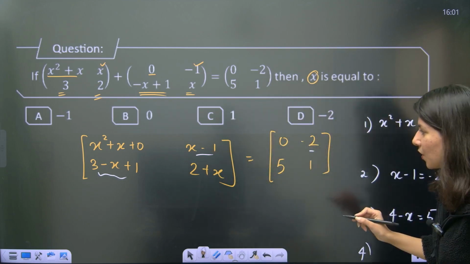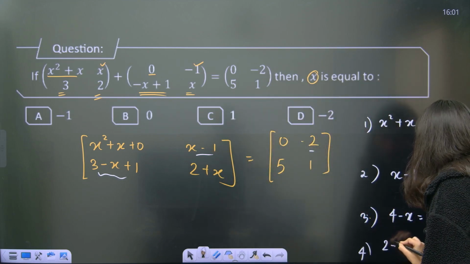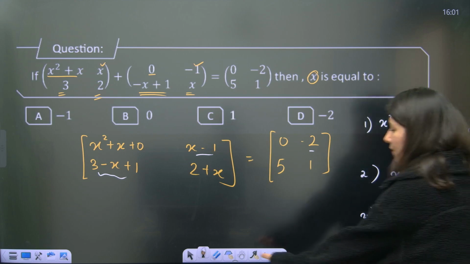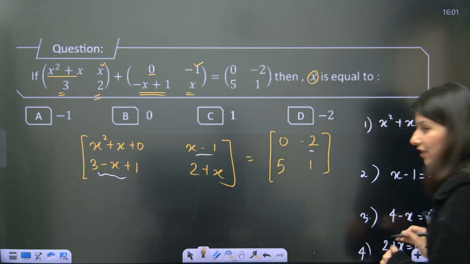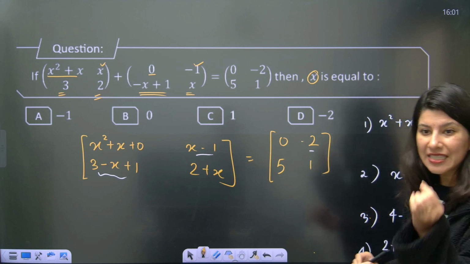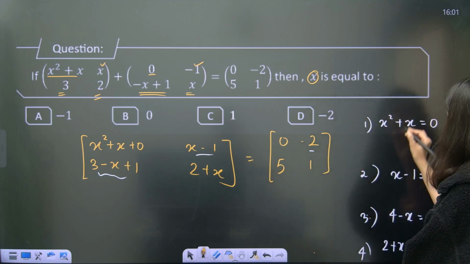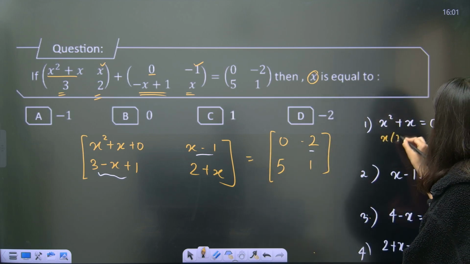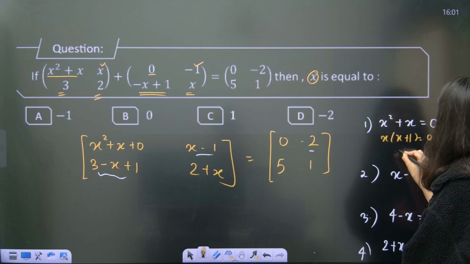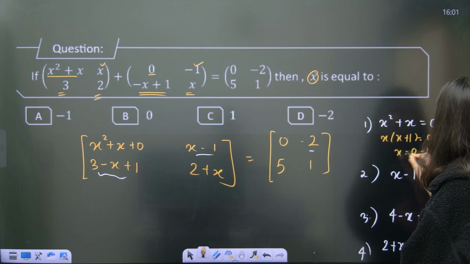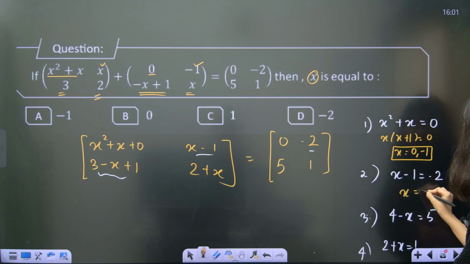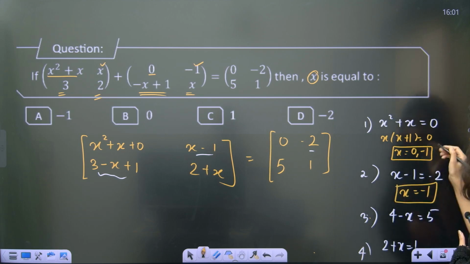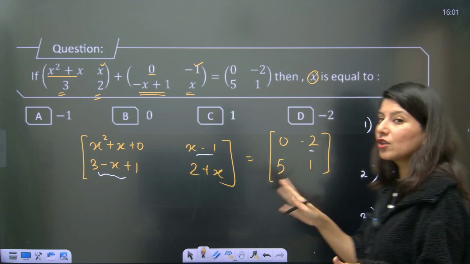So fourth is what? 2 plus x is equals to 1. Now one by one, just tell me the values of x. Let's see if all four equations are pointing towards a single x or not. So from here clearly x plus 1 equals to 0, x equals to minus 1. What about this? x equals to 1 minus 2, so minus 1. Okay. So I can see x equals to 0 is not your answer.